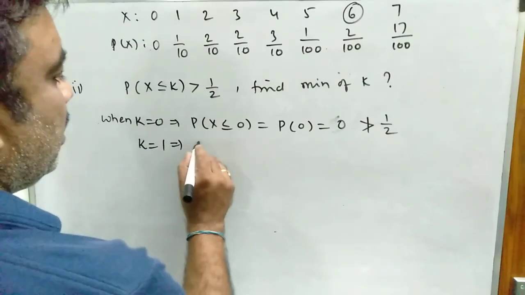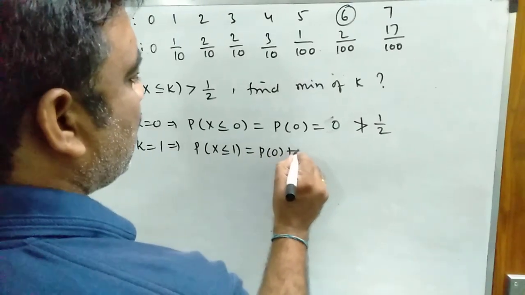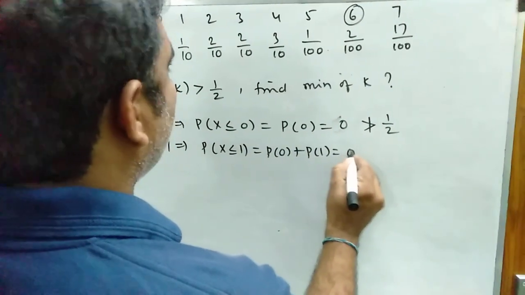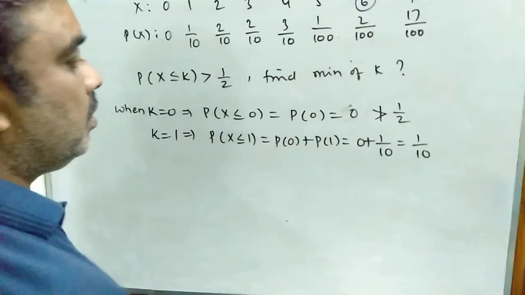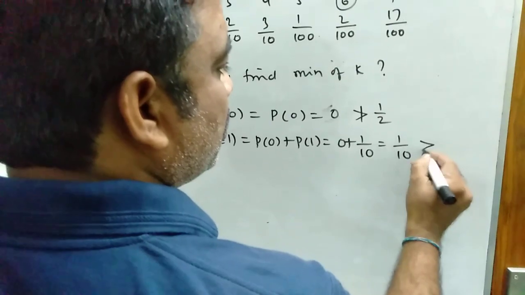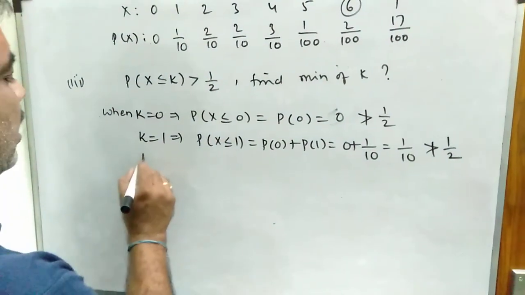K is equal to 1. Then P of x less than or equal to 1 is P of 0 plus P of 1. That is 0 plus 1 by 10, which is 1 by 10. So 1 by 10 means 0.1, which is also not greater than 0.5, that is 1 by 2. So go for another value.